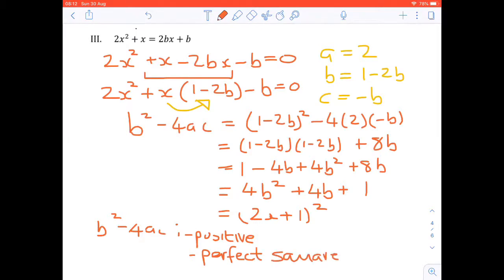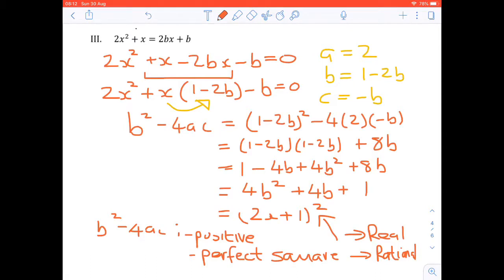And that's because it's squared. So whatever value is in that bracket will be naturally a perfect square. So this means then that the roots are real because they are positive, as well as rational because of the perfect square.